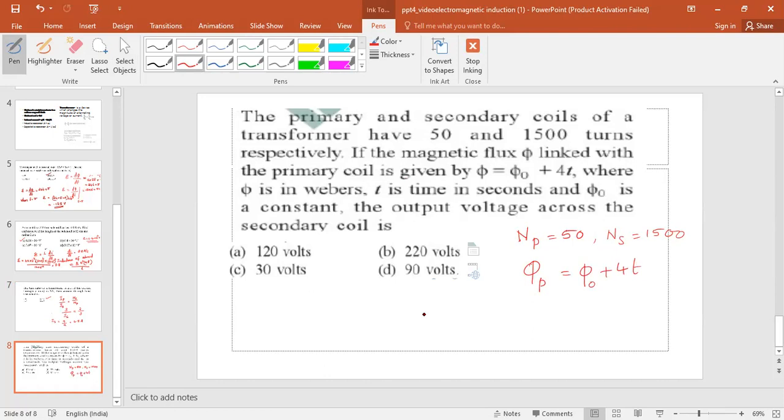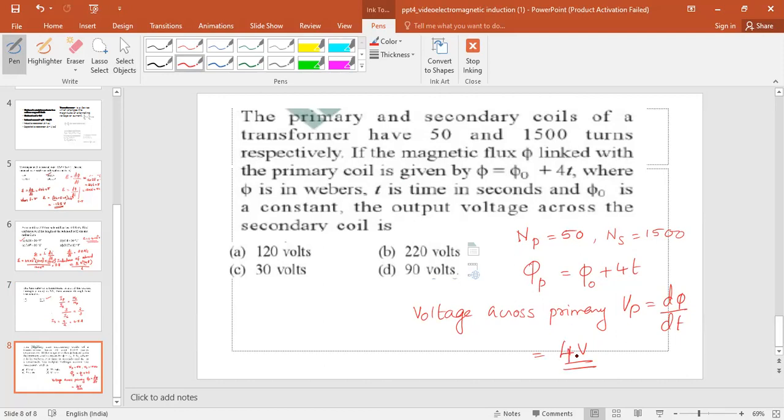So the voltage across the primary, Vp, is equal to d phi by dt. That is 4 volt.